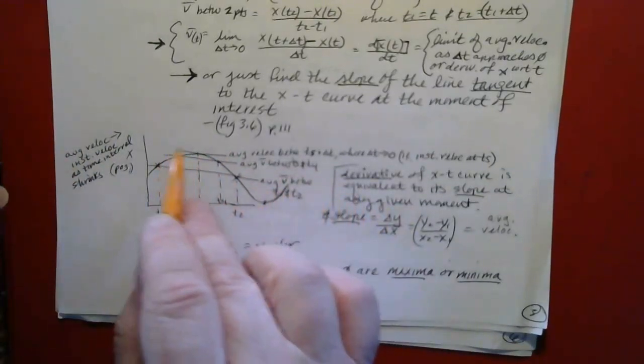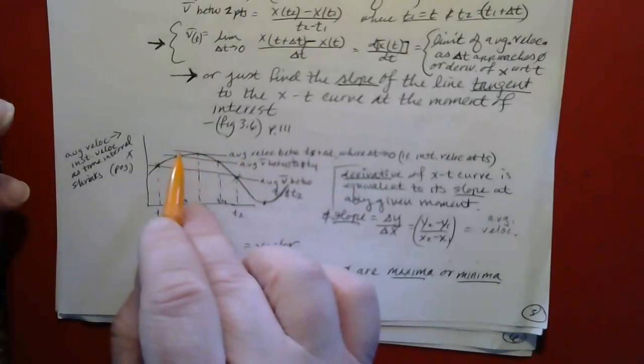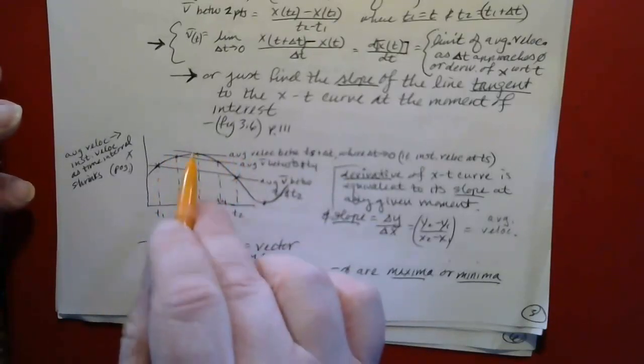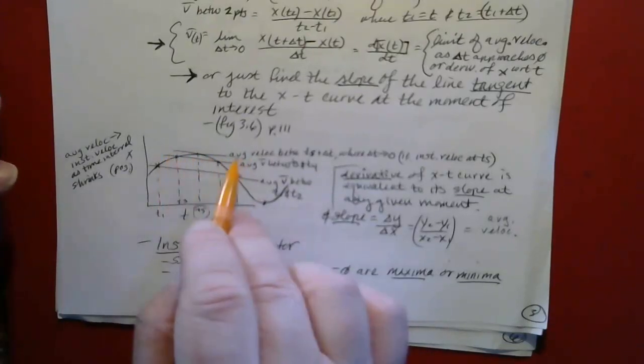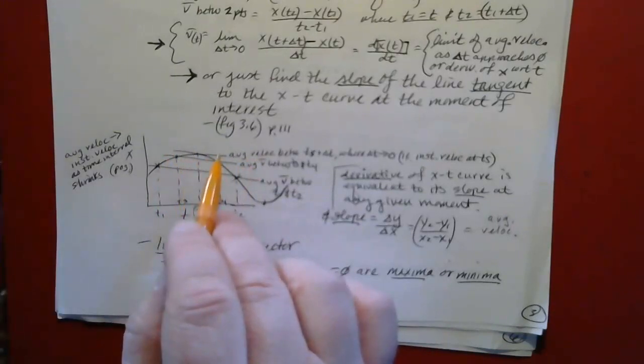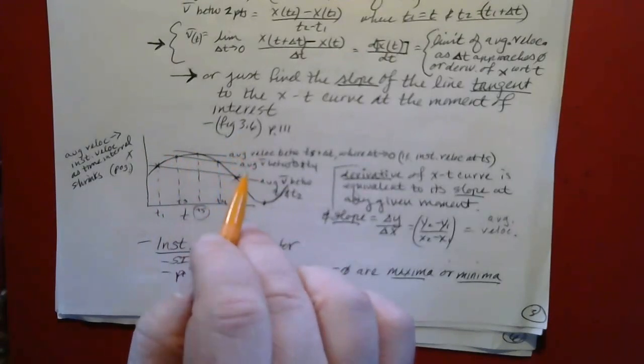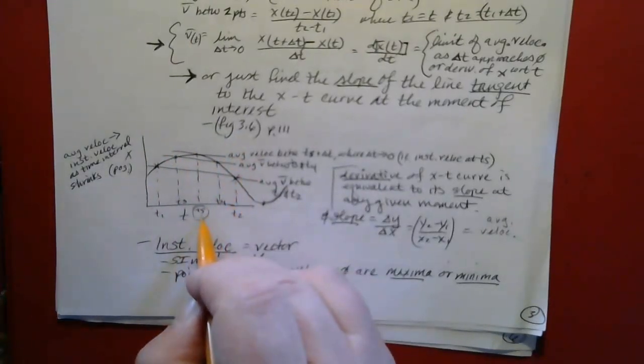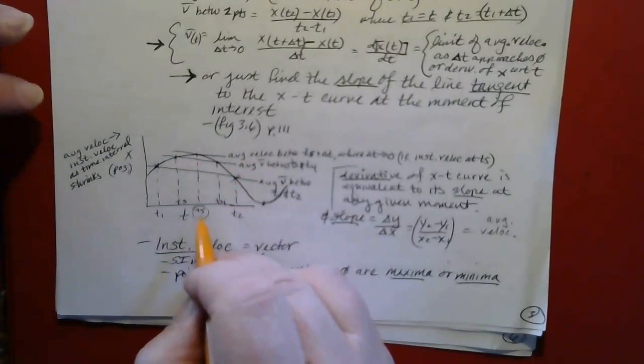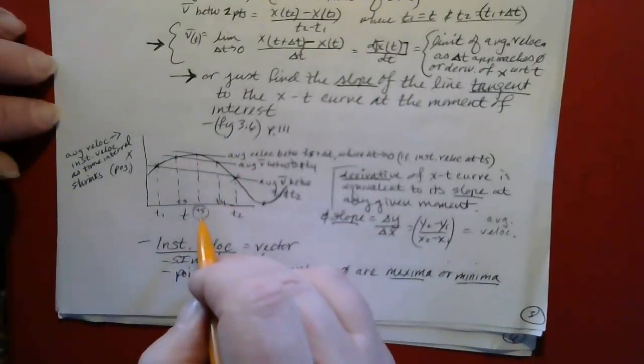So in other words, if you take the slope of the tangent line, what you're getting in this instance is basically the slope of the line between time 5 and another time that's infinitely close to time 5.